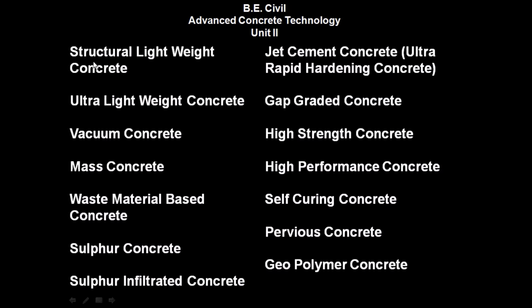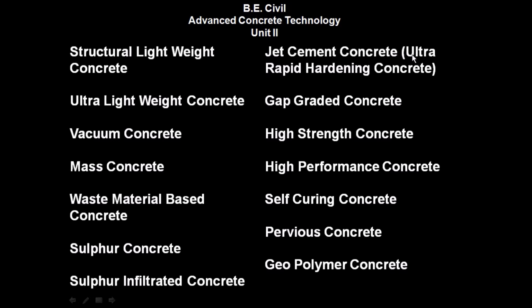It includes structural lightweight concrete, ultra lightweight concrete, vacuum concrete, mass concrete, waste material based concrete, sulfur infiltrated concrete, jet cement concrete.